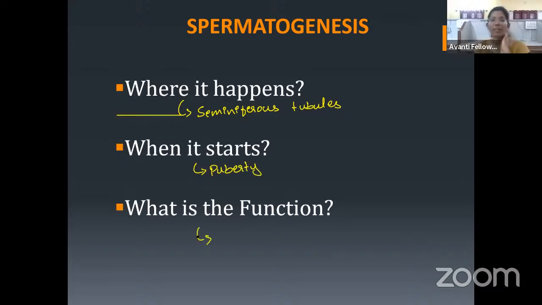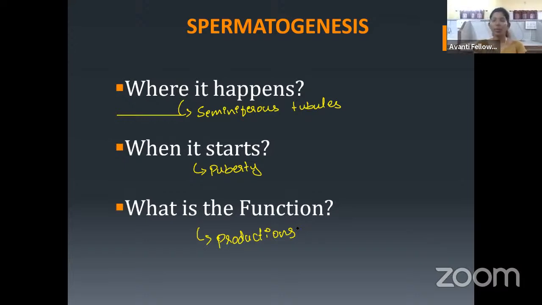And what is the function of spermatogenesis? That is the production of sperms. What is the use of sperm? Why do the sperms have to be produced? Yes, to continue the next generation, to transfer the genetic material from one generation to the next. It is transferred from the male through sperms to the next generation.